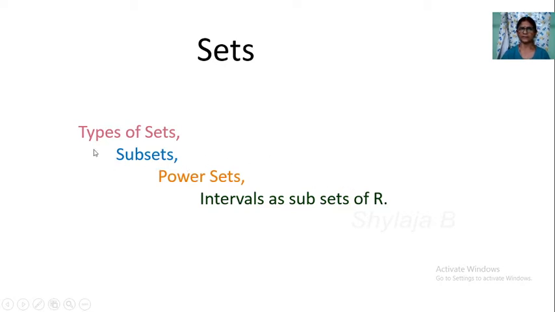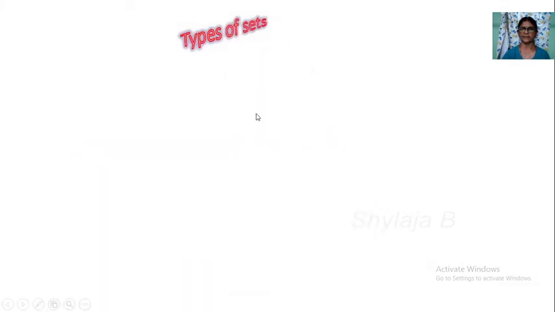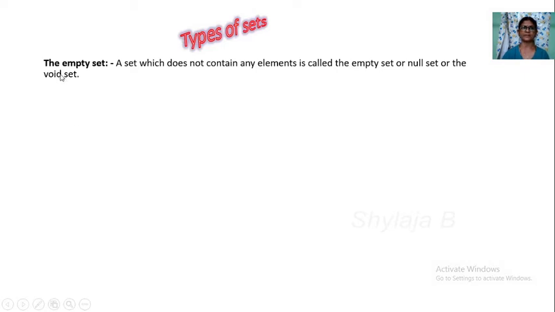Next, we take the types of sets. What are the types of sets in the set? So types of sets are, first one is the empty set.